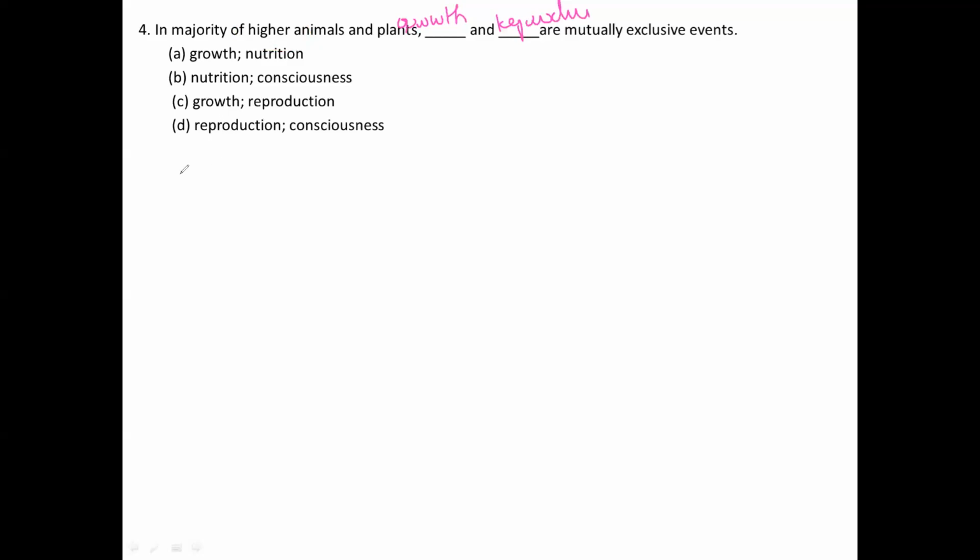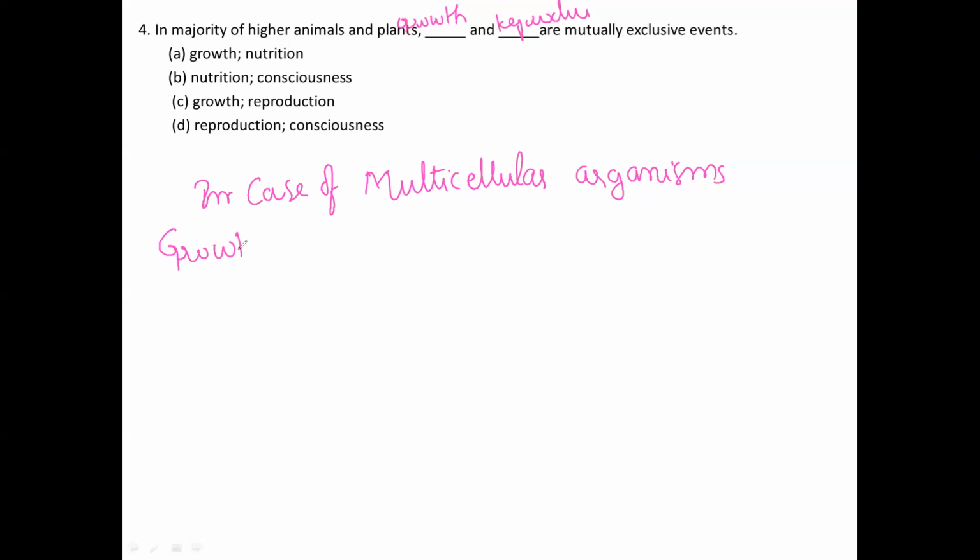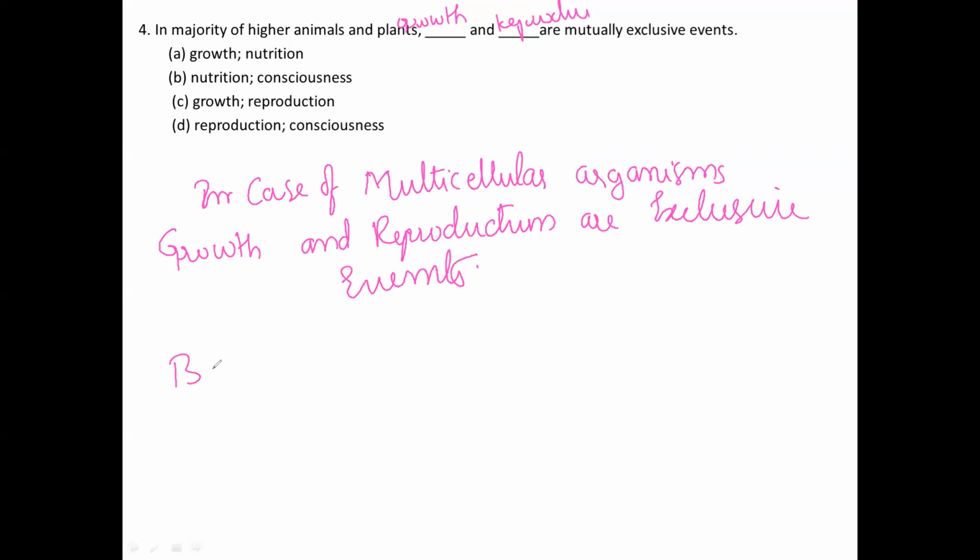So in case of multicellular organisms, both growth and reproduction are exclusive events because of, because of the reproduction is different.